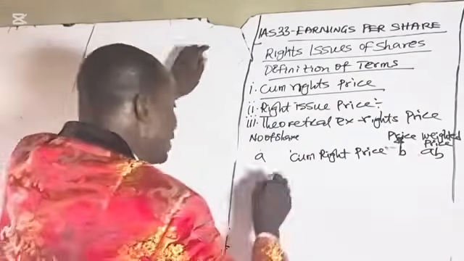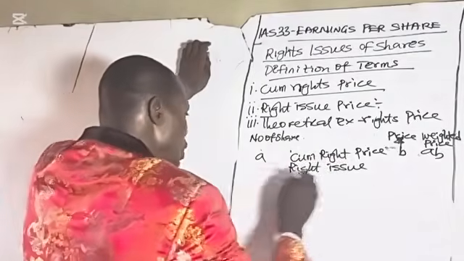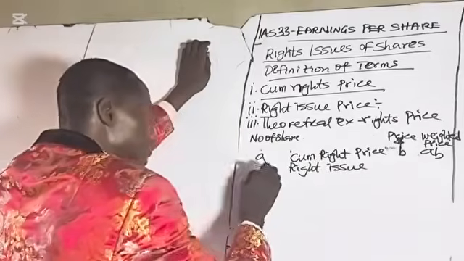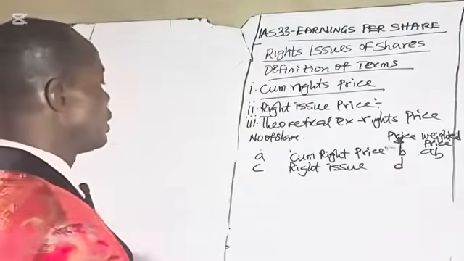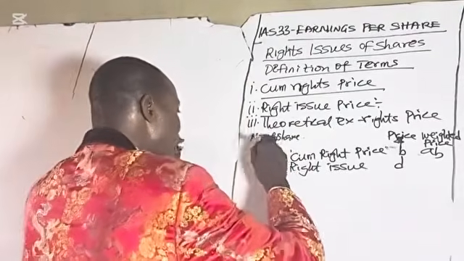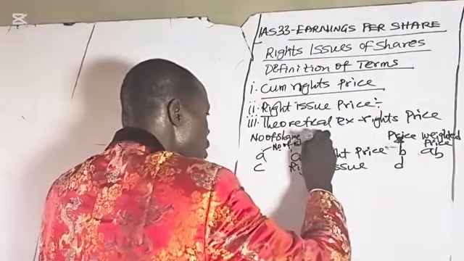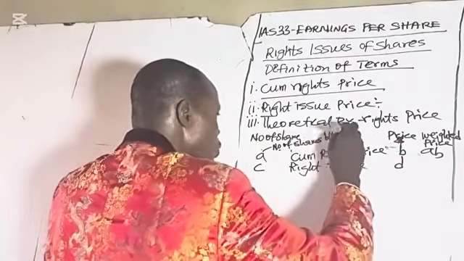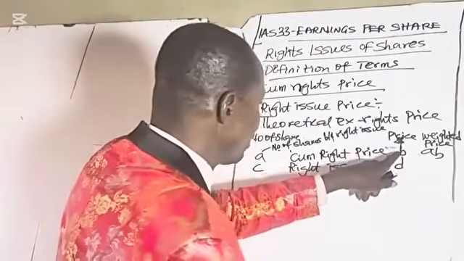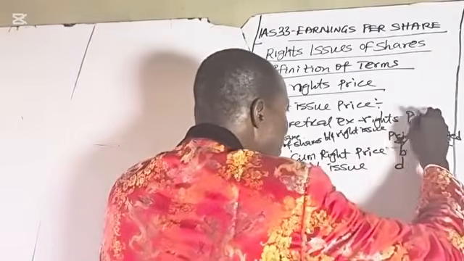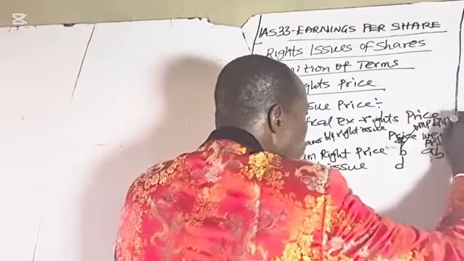Then we now consider the rights issue. The number of shares in the rights issue, let's take that to be C. And the rights issue price, let's take it to be D. You know that A is the number of shares before the rights issue, while B is the market price before the rights issue.